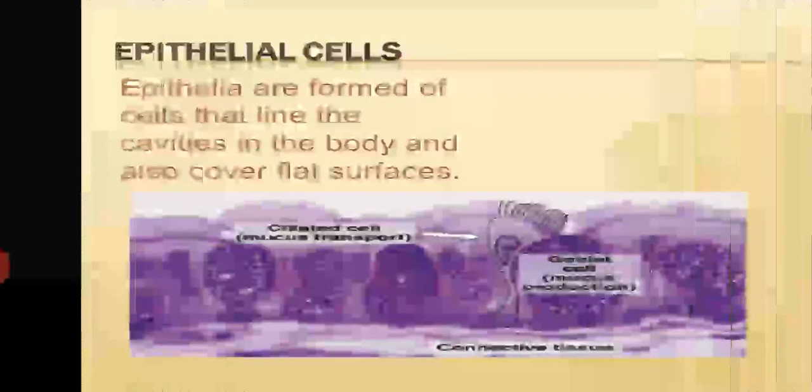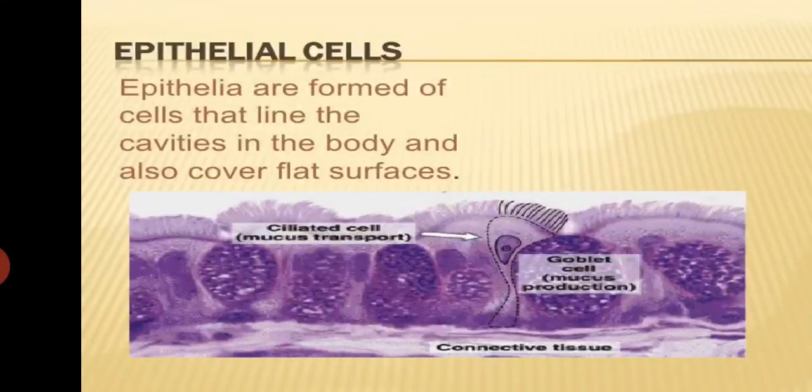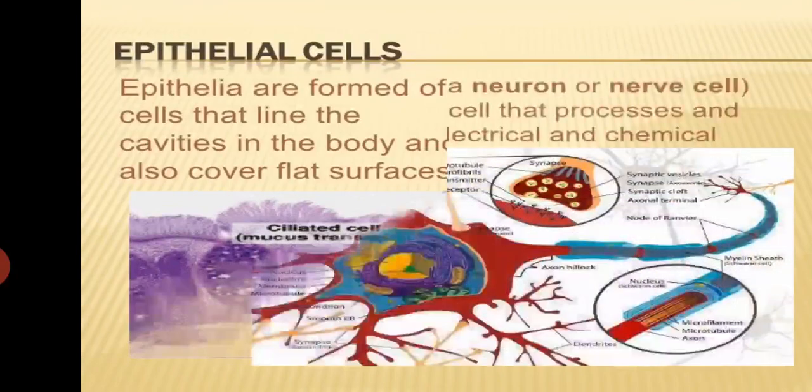Epithelial cells. Epithelia are formed of cells that line the cavities in the body and also cover flat surfaces. Yes, epithelial tissues are the tissues which form the covering of the parts of the body and the organs.